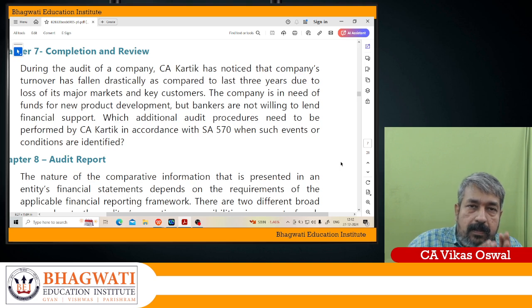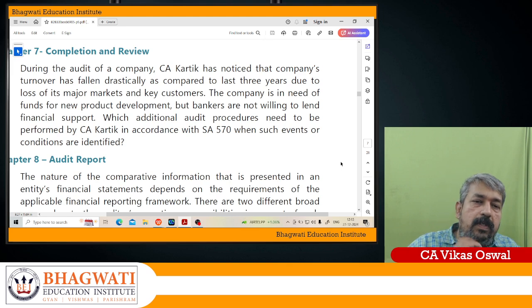Going concern is a fundamental accounting assumption as to whether the entity will continue in the foreseeable future, that is, the next 12 months after the balance sheet date. Whether the entity is able to realize the assets and settle the liabilities in the normal course of business. Are they able to realize the current assets and settle the current liabilities in the normal course of business? That is what we have to check in case of going concern.